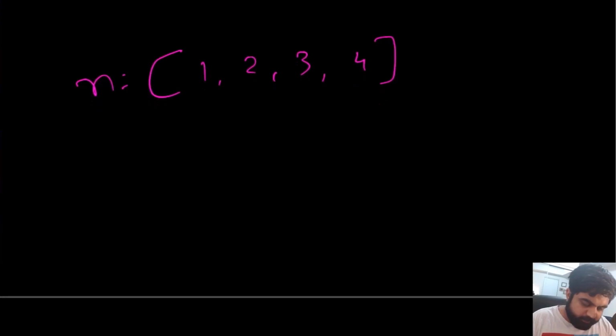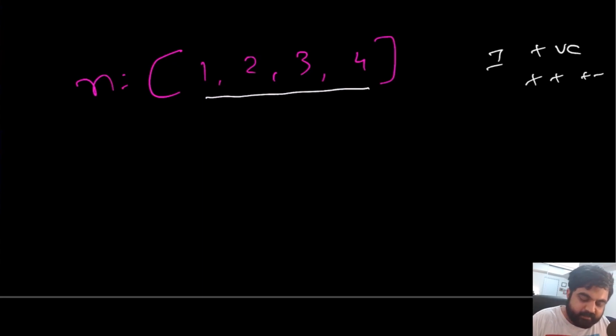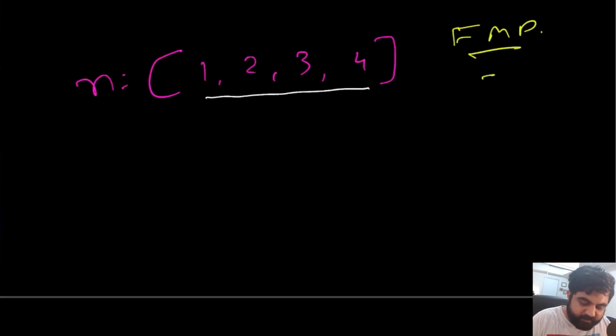Okay, now before we go to the next approach, first let's try to make things much easier to understand. Suppose we are given an input where all the values start from 1, only positive values that are incrementing in sequential order. What would happen in this case? What would be the first missing positive? Well, definitely the first missing positive in this case is going to be value number 5.